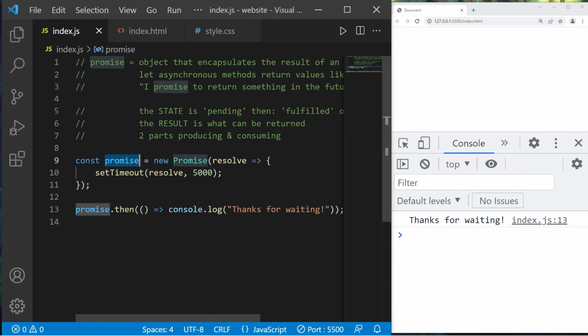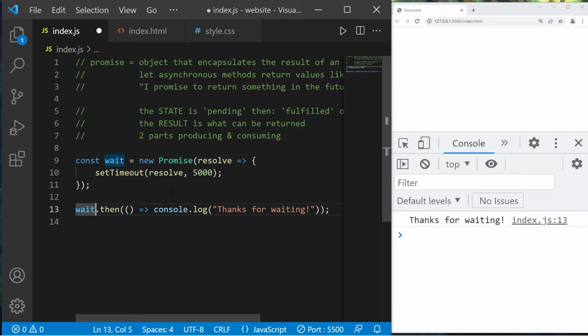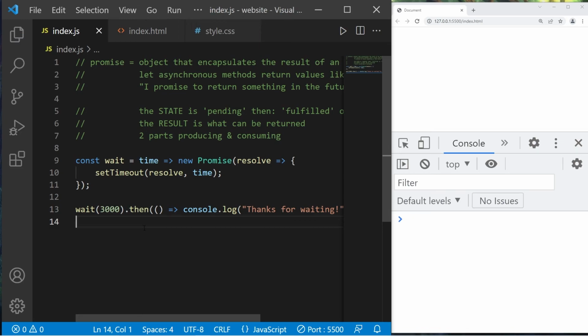What if you would like to pass an argument to a promise? Let's rename this promise object as something else, something that's more descriptive, like wait. Wait is now a promise. When we create this promise, we can pass an argument. How about an amount of milliseconds? Let's wait for 3 seconds. That's 3,000 milliseconds. I'll precede this promise with an arrow function and list any arguments before the arrow. Maybe time. Time will be this value, whatever we're passing in. We'll wait for some amount of time, 3,000 milliseconds. Let's run this again. 1, 2, 3. Thanks for waiting.